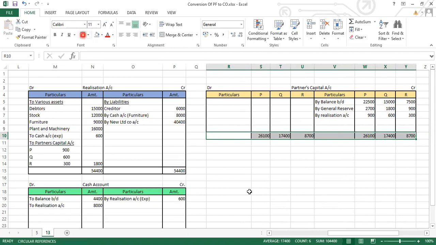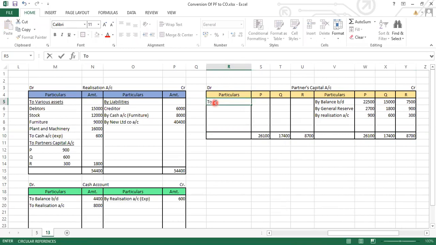Now we have to give the equity share and the balance will be paid in the cash. So here we will be writing down to equity shares account. Now the thing is in which ratio we should divide. We have already learned about the equitable approach.